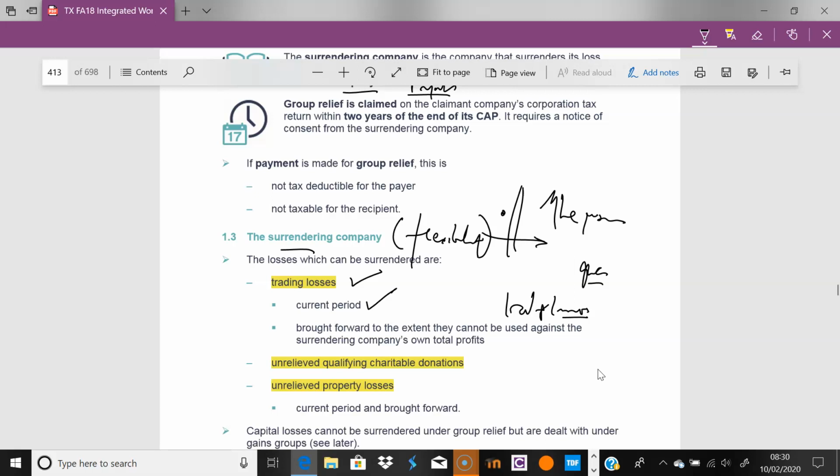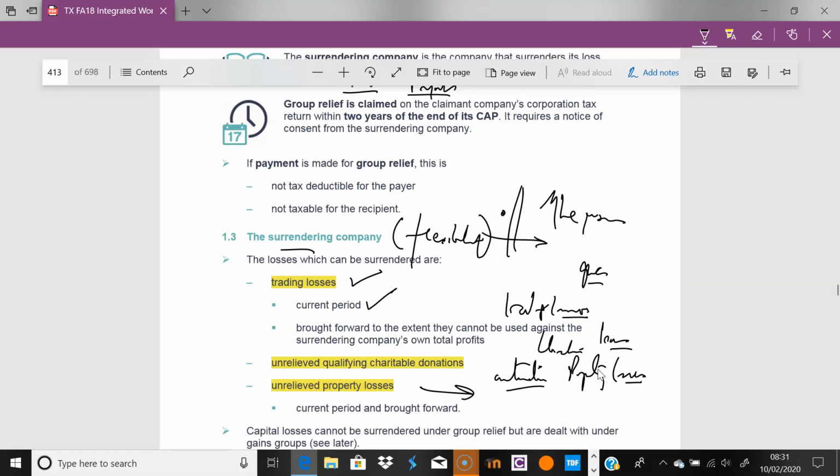And you can also give off any unrelieved property losses. Remember, we said this is an automatic event where property losses are used against other income in the year. So you have to do that first, and whatever is unrelieved is what we can then give off to the claimant company.